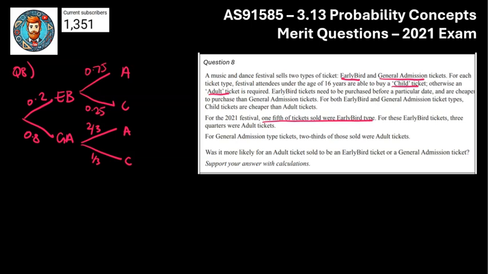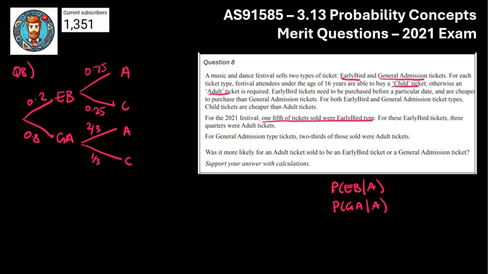Was it more likely for an adult to be sold an early bird ticket or a general admission ticket? This is a conditional question. So really we're looking for one of two things. Are we trying to find the probability that they are early bird given they were an adult, and then the probability that they had a general admission ticket given they're an adult? We're going to compare the two to see which one was more likely.